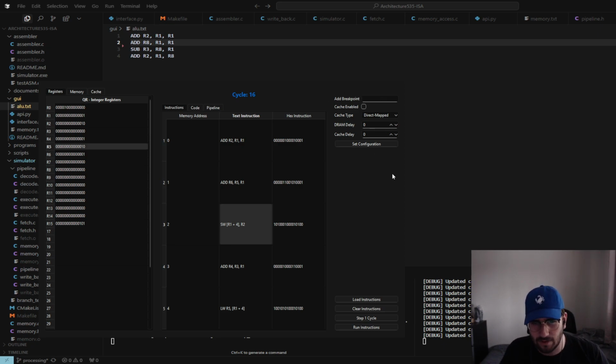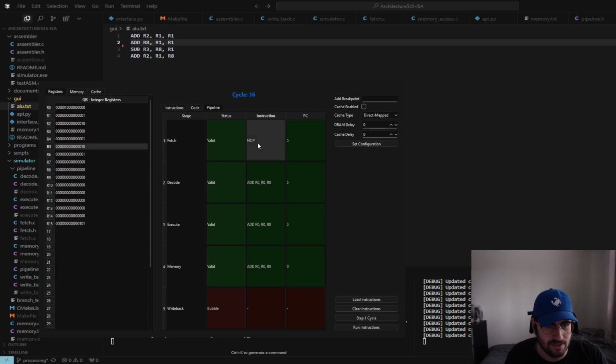So none of these work yet. They didn't have to work. That's for the final. But not bad. I mean, the pipeline is just weird. I don't know why no ops are going through. I don't know why this is a hard-coded bubble. But when loads and stores go through it, it works properly. I don't know. No idea.